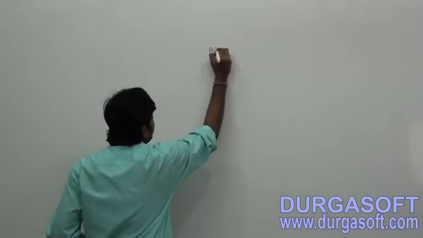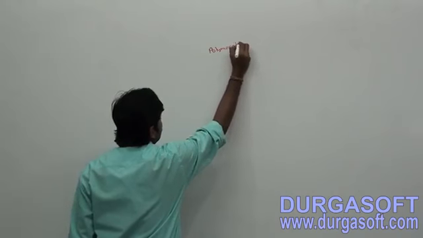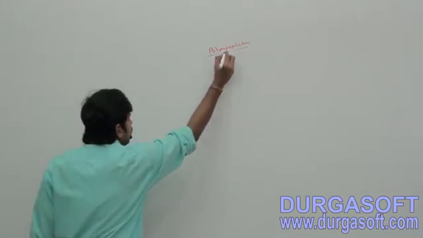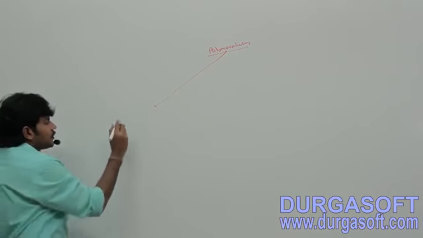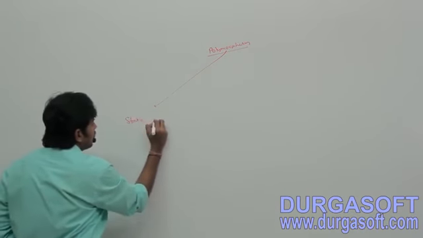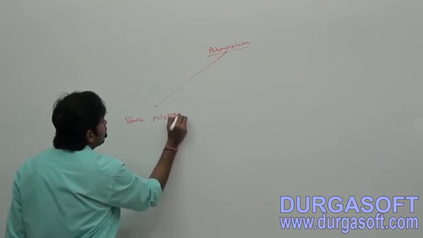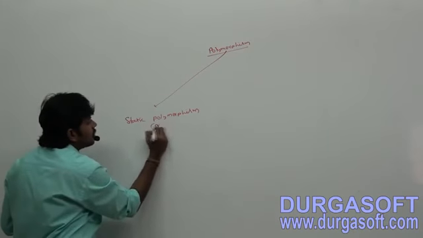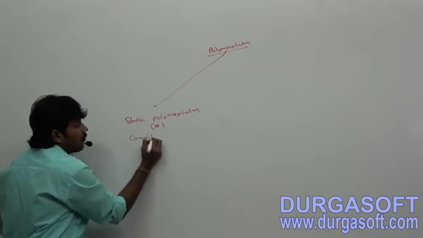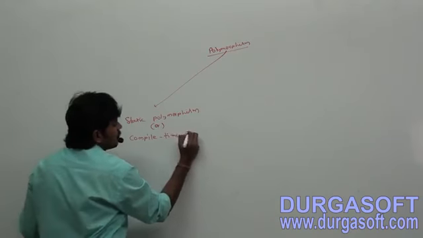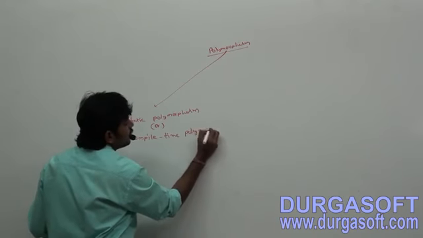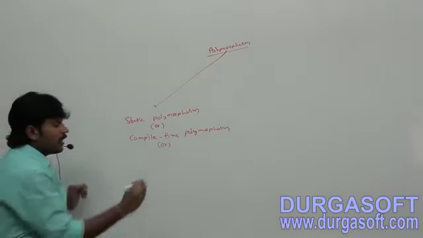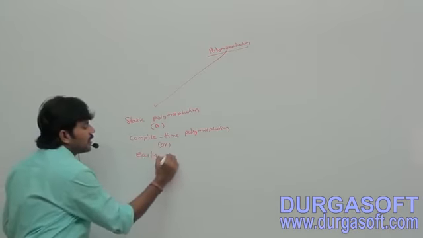Polymorphism, we already covered. There are two types of polymorphism. What is the first one? Static polymorphism, or compile time polymorphism, also called early binding.